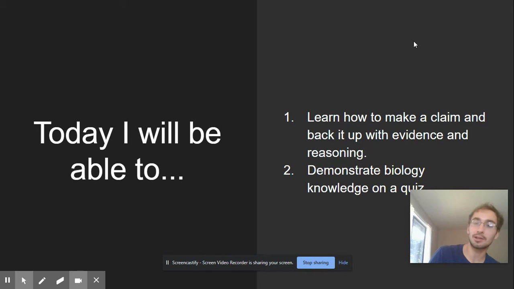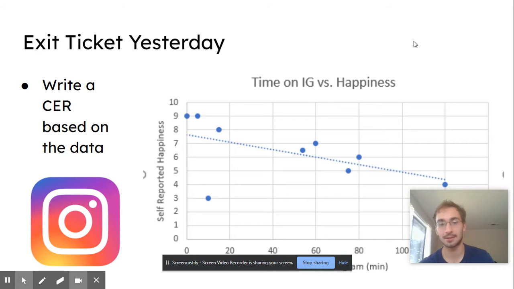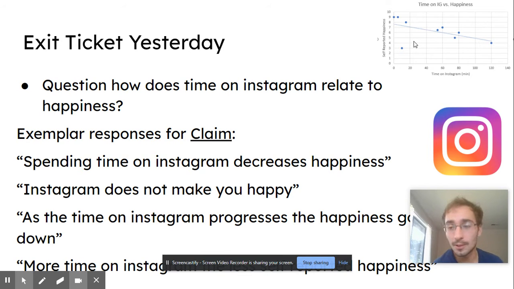Next, what we're doing today, we're going to learn how to make a claim and back it up with evidence and reasoning. And then you're going to demonstrate your knowledge of ecology on a quiz. Okay, so here was the exit ticket yesterday. I had a graph of time on Instagram versus happiness, and you were supposed to write a CER based on the data. So the question was, what's a claim that you could write?